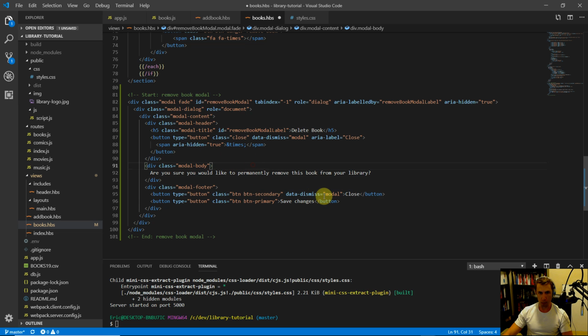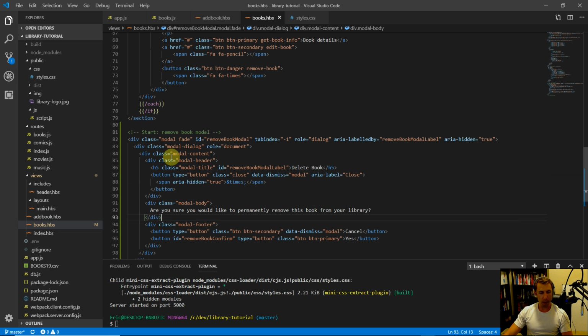And then the buttons down here, we'll change close to cancel. That's more appropriate. And then for the save changes button, we'll change that to the word yes. Let's also give this button an ID of remove book confirm, because we're going to need to put a click event on this button in our client-side script. So do all that. Let's hit save.